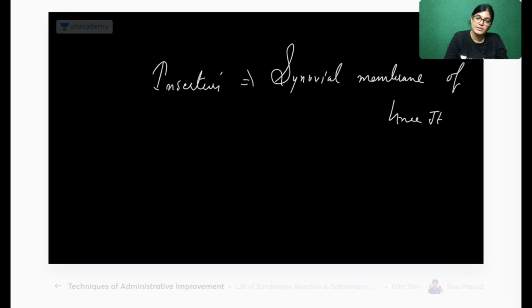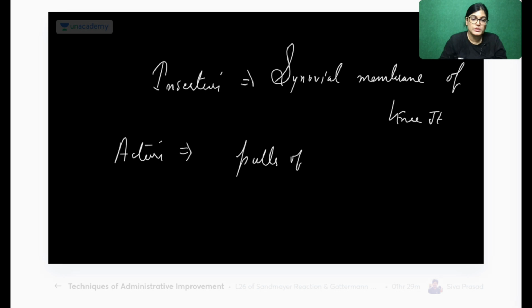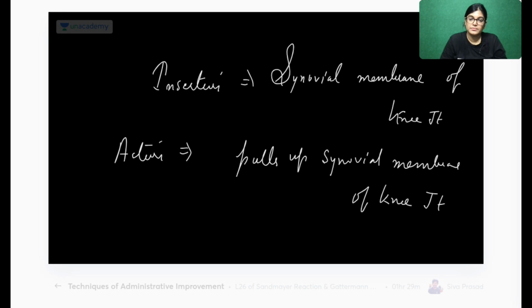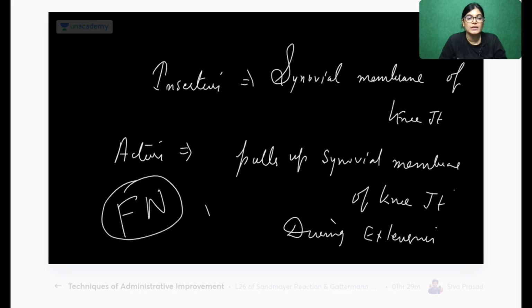This is related with the synovial membrane of the knee joint, and this is related with the action. So what will be the action? It pulls up the synovial membrane of the knee joint during extension. And what is the nerve supply? Femoral nerve.